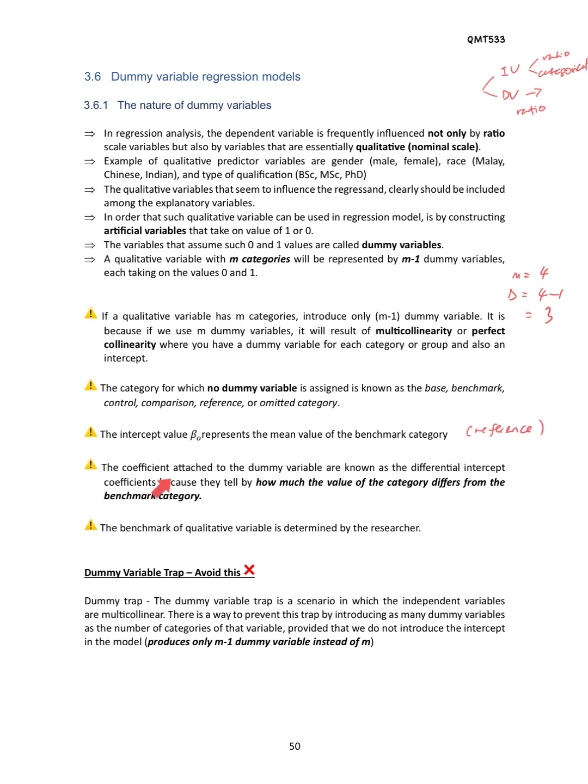Next, the coefficients attached to the dummy variables are known as differential intercept coefficients, because they tell how much the value of the category differs from the benchmark category. So let's say we have a model y hat equals beta naught plus beta 1 x1 plus beta 2 d1 plus beta 3 d2, for example.